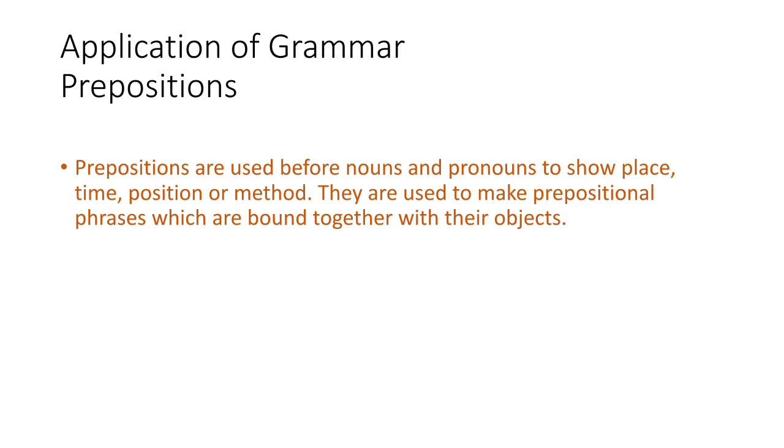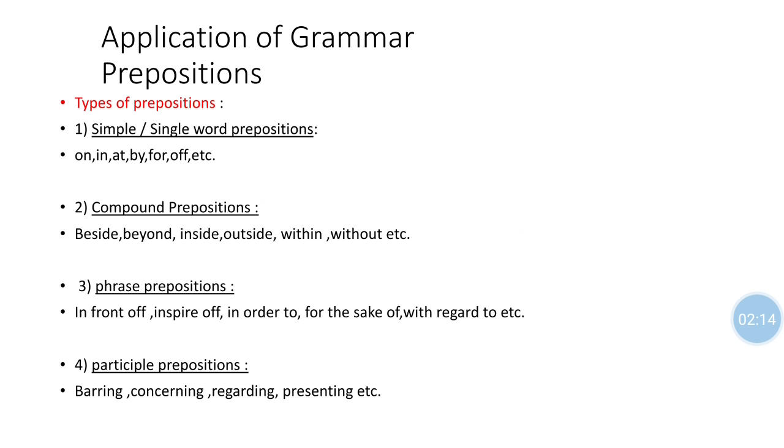As per the uses of preposition, there are different types of preposition. Types of preposition: number one, simple or single word preposition. Number two, compound preposition. Number three, phrase preposition. Number four, participle preposition. So preposition is divided into four different types. Also, as per the position, prepositions are divided into different types, since prepositions are used in different positions.